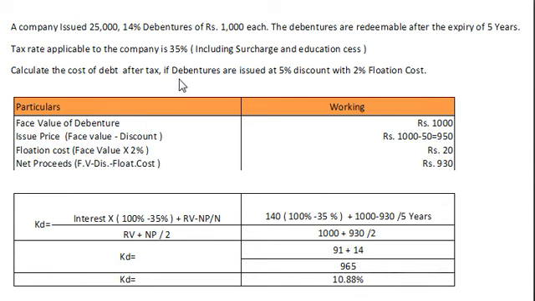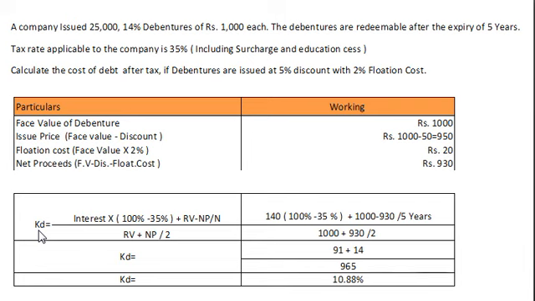Issue price: here it is said debenture issued at 5% discount. So our issue price would be face value minus discount, that is 1,000 minus 5%, that is 50. So issue price rupees 950. Flotation cost, that is 2% of face value, 2% of 1,000 amounts to 20. And our net proceeds equal face value minus discount minus flotation cost, that is 1,000 minus 50 minus 20 amounts to 930.